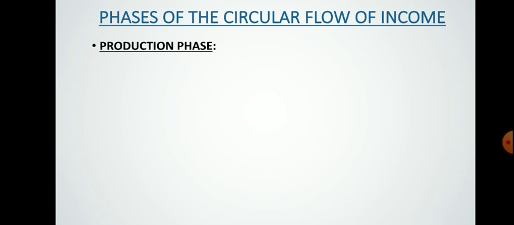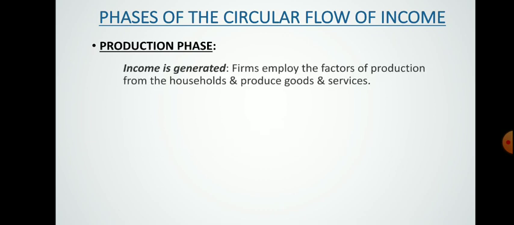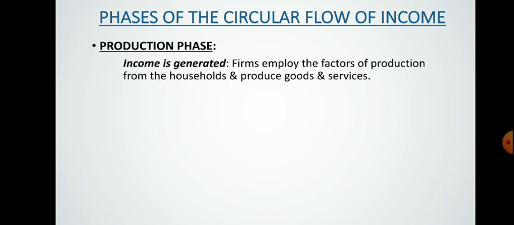For what reason? Because farms are going to produce goods and services, so that is the production phase, where income is generated. Because workers are moving to the production unit and producing something, and during that production process they are generating their income. They are not getting income, they are generating it.